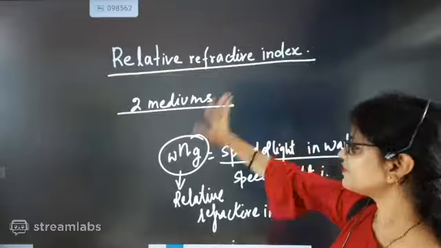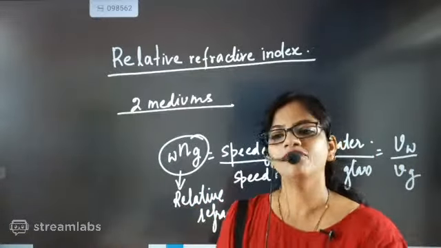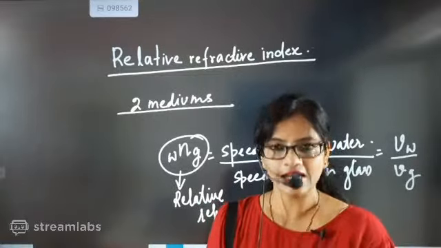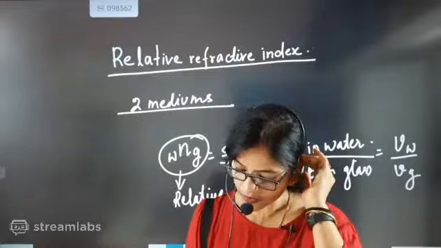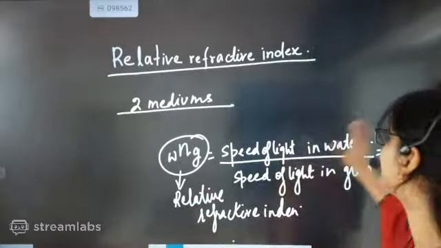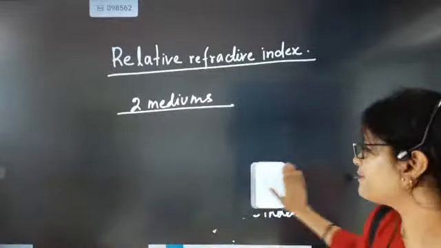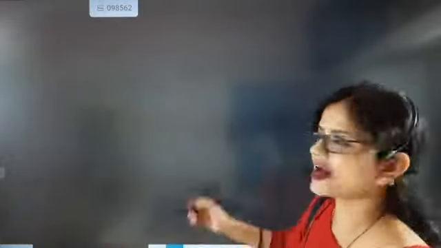Now look here. We have understood that if we are not going to discuss air and we take two different mediums other than air, then it is called relative refractive index. After that, beta, glass with respect to water. Absolutely correct Akshya. Now the next thing is another word called absolute refractive index. We have understood relative refractive index, beta. Now we are going to understand absolute refractive index.